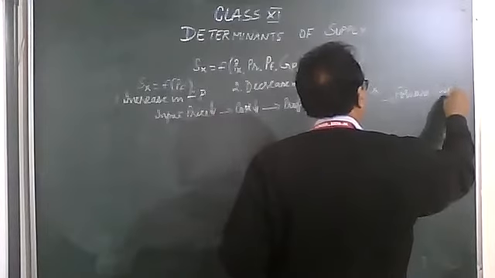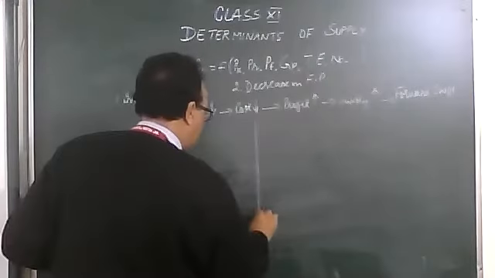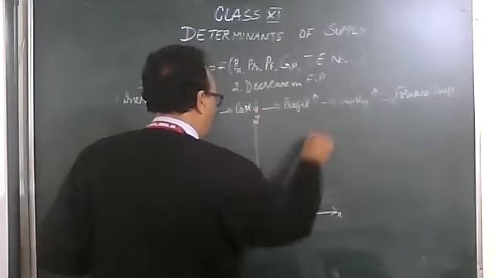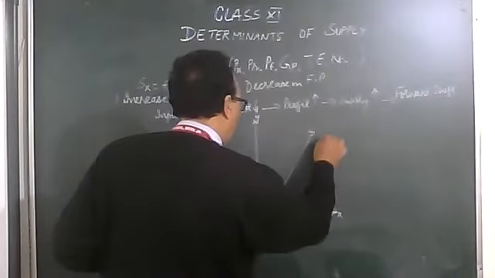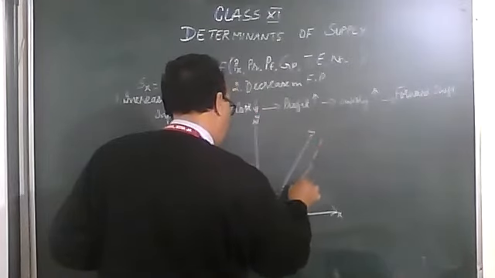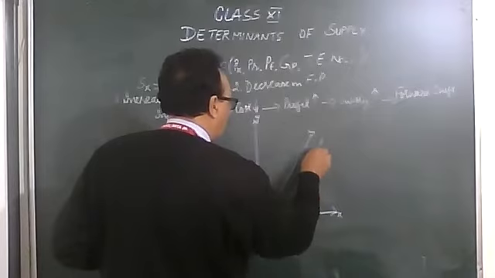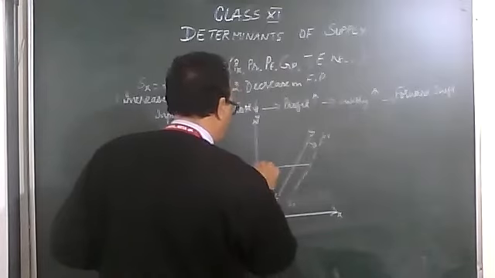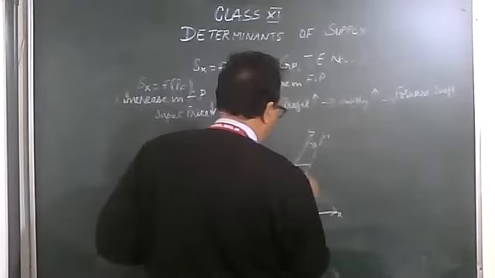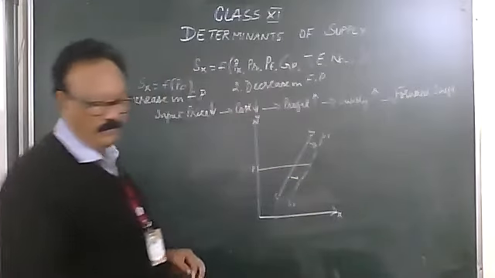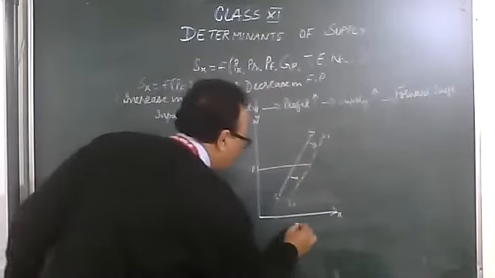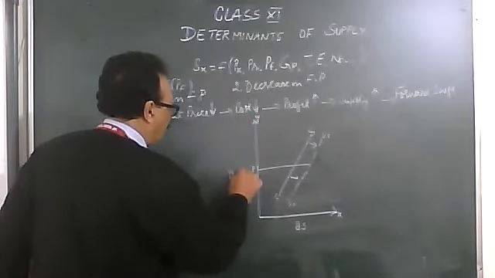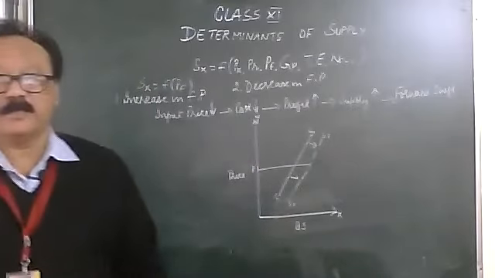Forward shift. The diagram is X, Y, supply curve S. You'll have a forward shift. Please make sure that these are all straight lines. S1, price, price. There is a forward shift of the supply curve when there is a decrease in the input price.